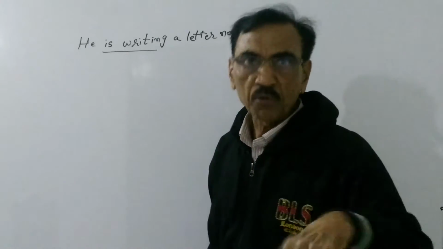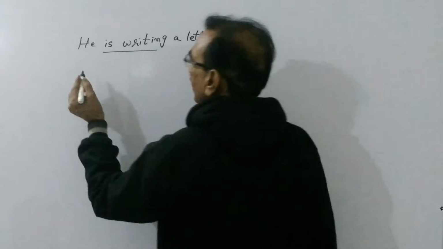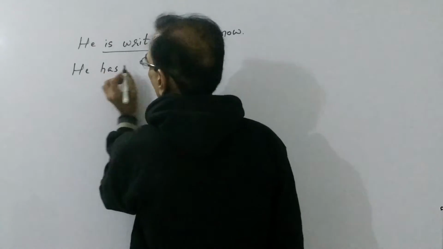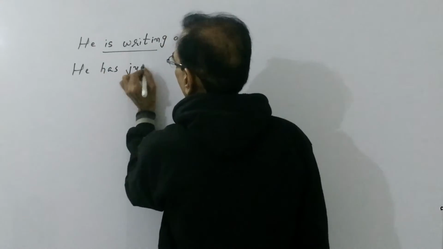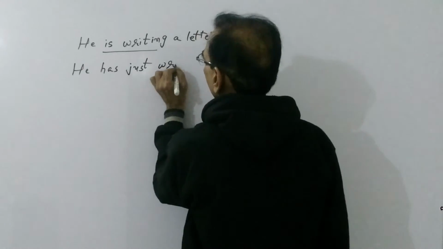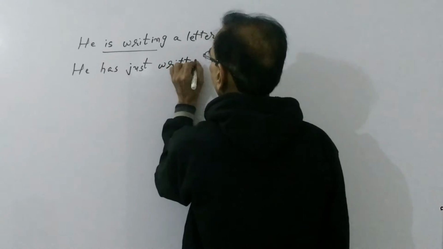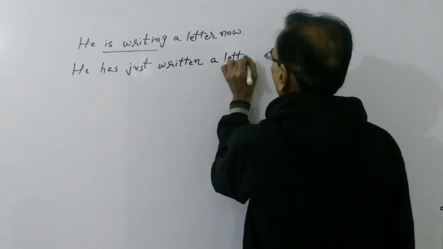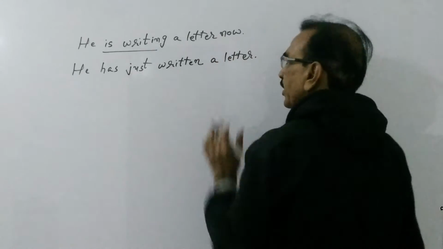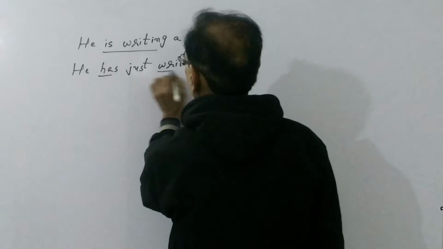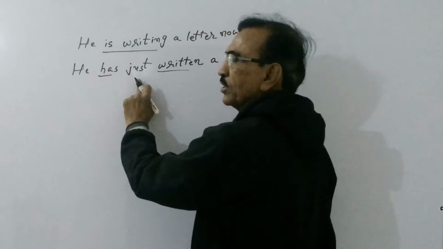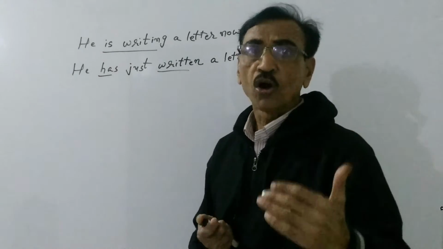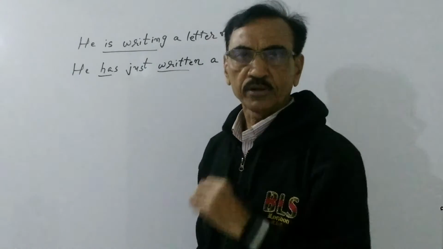Sure, friends. Now we switch over to perfect present tense. He has just written a letter. Written is the third form of the verb, friends, the past participle. He has just written a letter. So this is perfect present tense. We use just in perfect present tense as a keyword. Now if it is negative, so he has not written a letter yet.